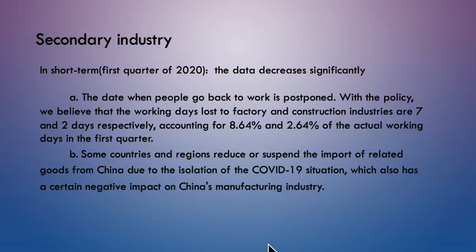In the short term, which means the first quarter of 2020, we know the data decreased significantly from the last slide. There may be two reasons for it. The first is that the date when people go back to work is postponed. With the policy, we believe that the working days lost in the factory and construction industries are 7 and 2 days respectively, accounting for 8.64% and 2.64% of the actual working days in the first quarter.